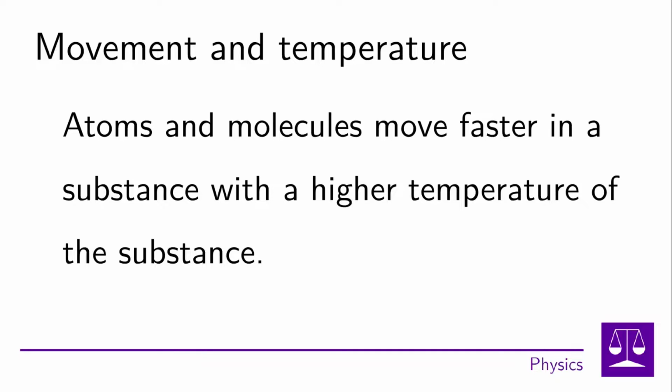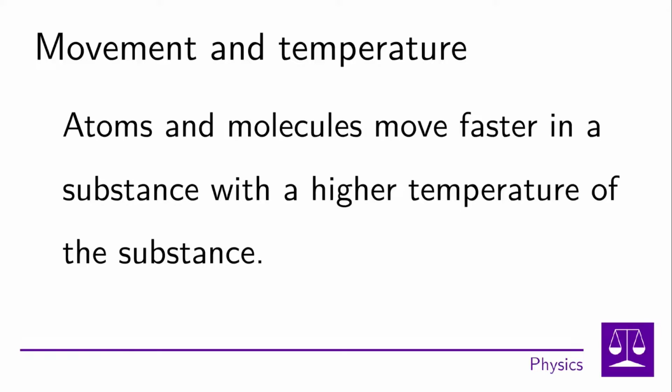At a higher temperature, the particles in the substance move faster. Faster movement means higher energy stored in the substance, which is reflected in higher temperature. Diffusion has the property that as the temperature increases, the time required for spontaneous mixing of two substances decreases.